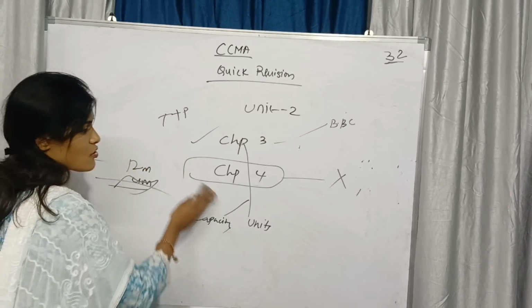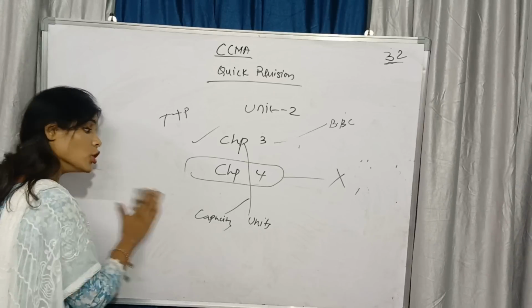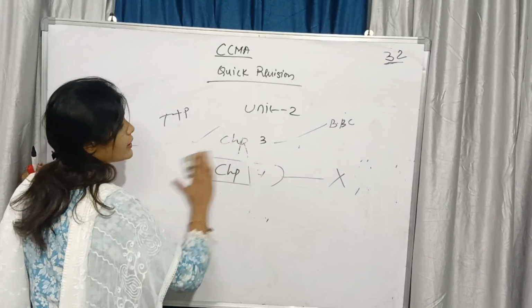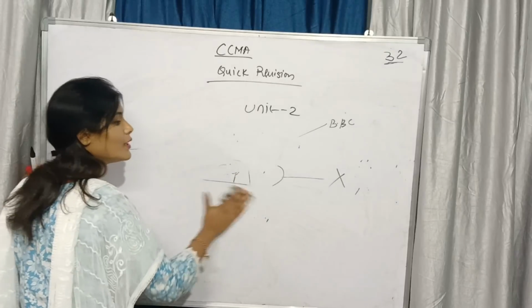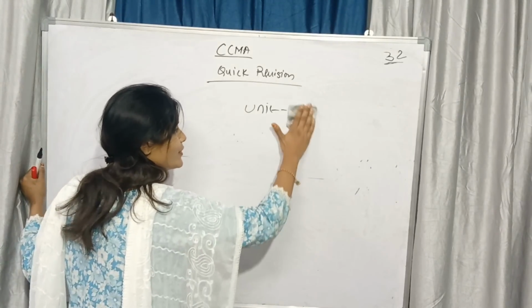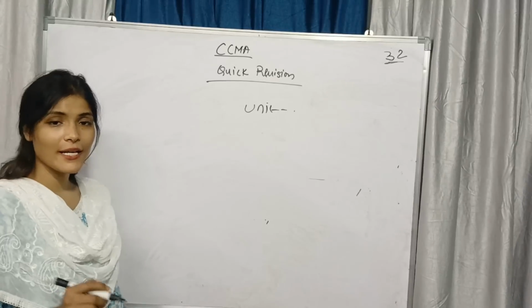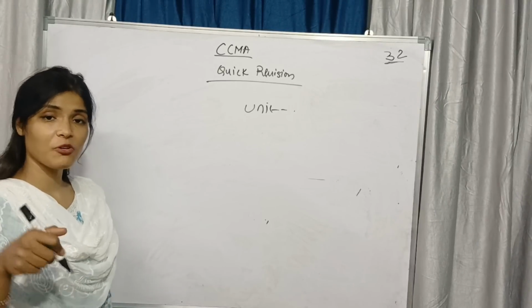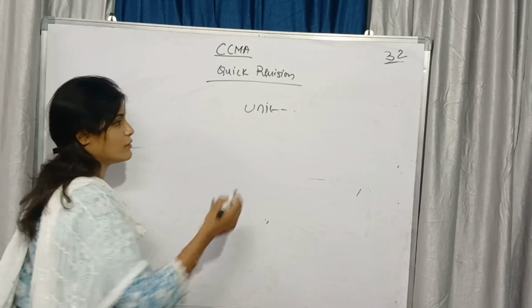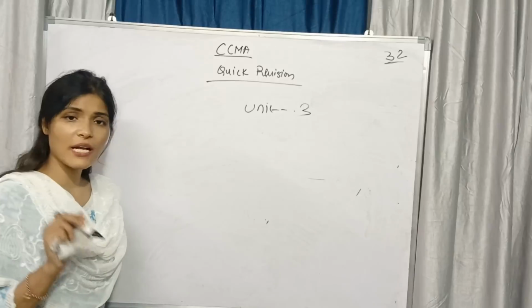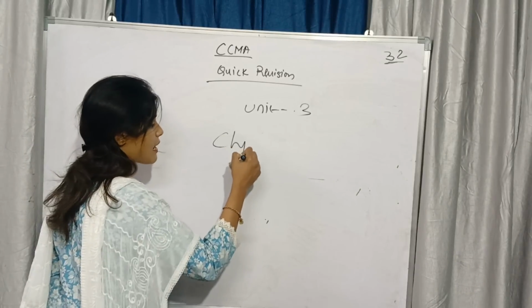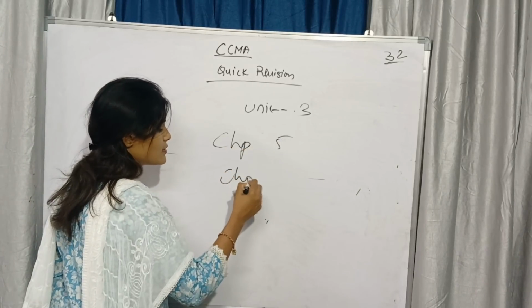Again I am saying, some students were saying that theory I need to learn, or problematic also I need to learn, or this much I need to learn. You need to learn because you are a degree student, no? So at least you need to prepare one chapter. One chapter you are learning. In that, if you need to perfect it, and if you are not perfect, God only will save you. In unit number 3, you are having again 2 chapters, chapter 5, chapter 6.